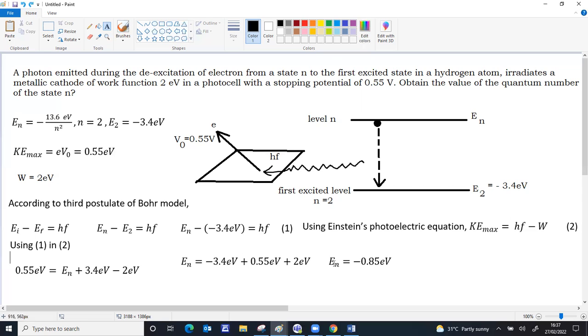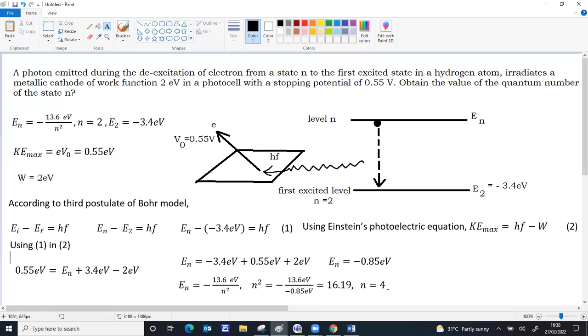After getting En, again you can use this particular formula: En is equal to minus 13.6 electron volt by n square. So n square will be 13.6 divided by the En value. Taking the square root, you can find n equal to 4.